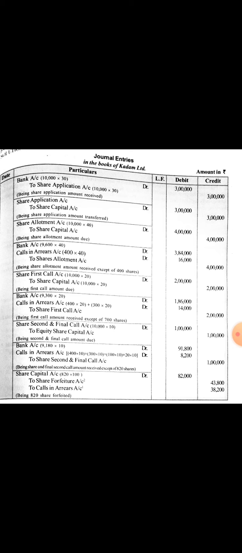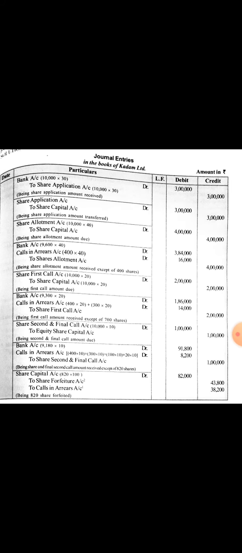Pass necessary journal entries. First entry for application. On receipt of application, bank account debtor to share application account. Number of shares 10,000, application money 30, so 10,000 into 30, 3 lakh. Second entry, share application account debtor to share capital 3 lakhs.